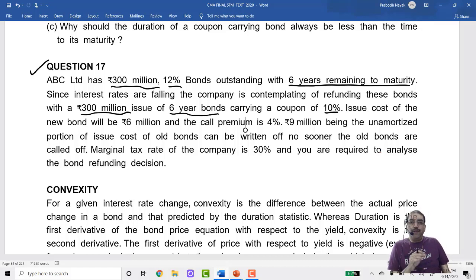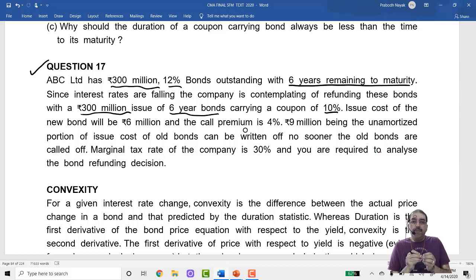What has happened is I have got a bond with 12% rate of interest. Economy rates of interest have fallen to 10%, but still I'm paying 12% interest on my bond. So what do I decide? I say that I will redeem these bonds. I will refund these bonds. Okay. And how to make the payment to them?